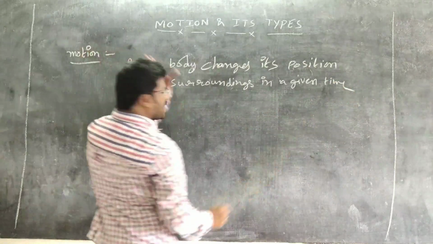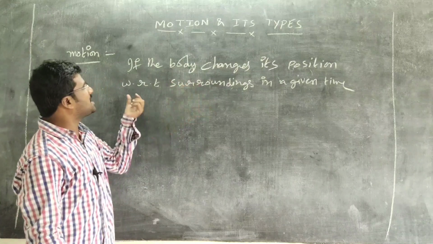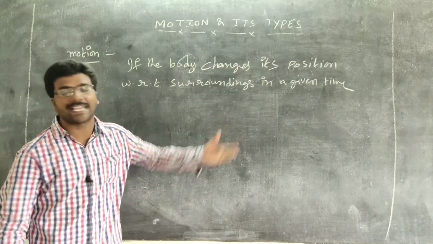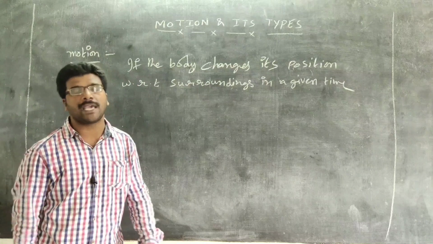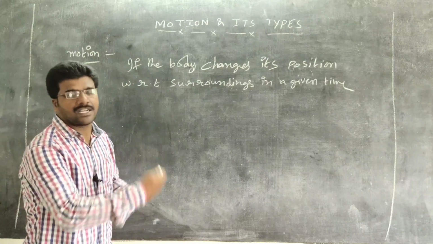So we have already discussed this definition.